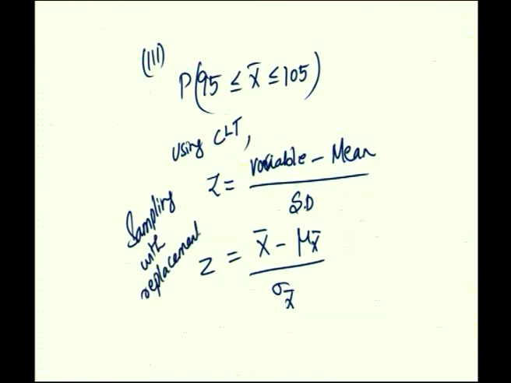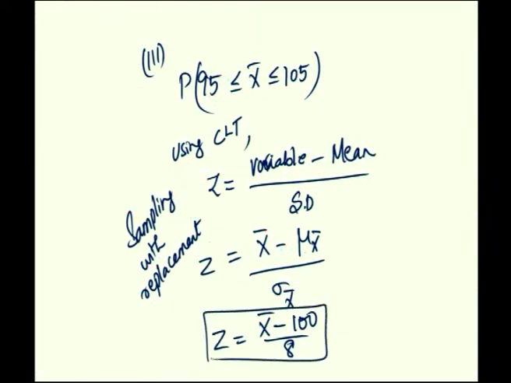where x bar is normally distributed. You will have x bar minus 100 divided by 8, that is z. Now, convert this 95 and 105 to z using this formula.